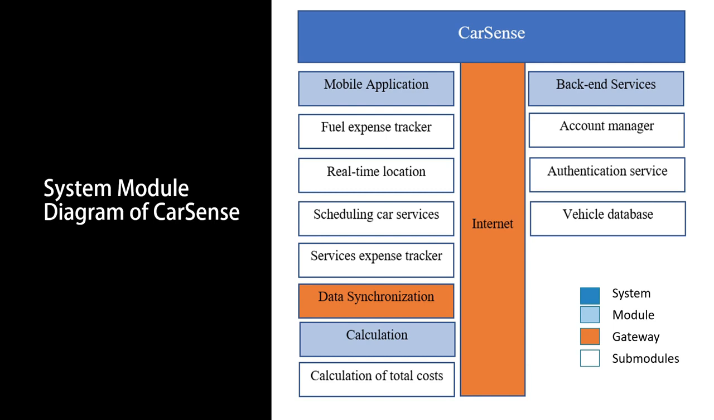Next is the gateway. The gateway is the one highlighted in orange, which is the internet and data synchronization. And the white modules are the submodules for the main module, which is the light blue color. So under mobile application, there are 4 submodules, which is the fuel expense tracker, the real-time location, the scheduling of car servicing, and of course the services expense tracker, which is synchronized with the data of calculation and the calculation of the cost in the submodule of the calculation module.